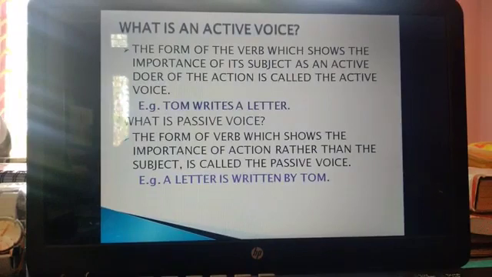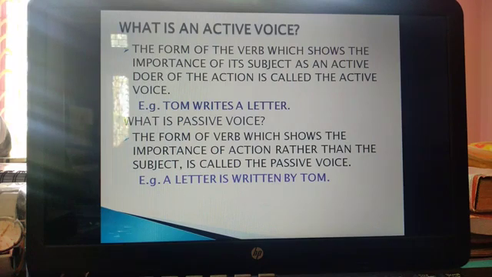What is an active voice? The form of the verb which shows the importance of its subject as an active doer of the action is called the active voice. So it means in a sentence when we give more importance to the subject and we display it as an active doer, then we call it an active voice. For example, Tom writes a letter. So here Tom is taking the important place.